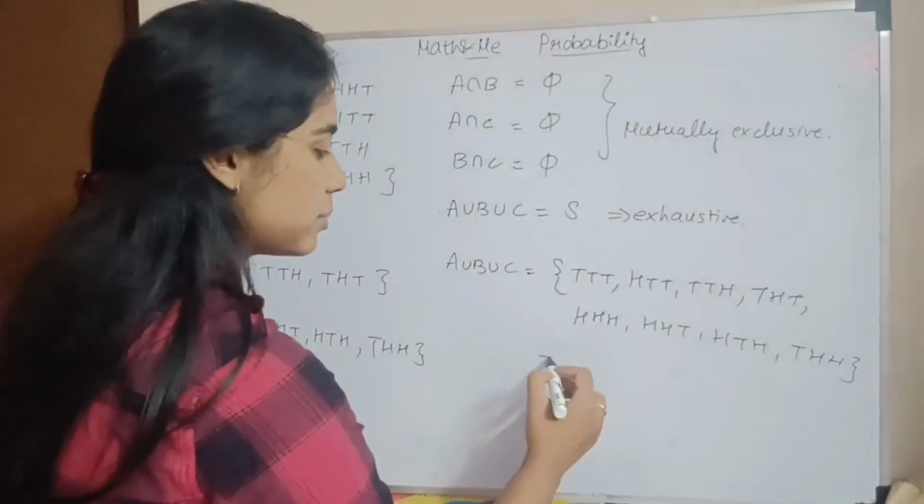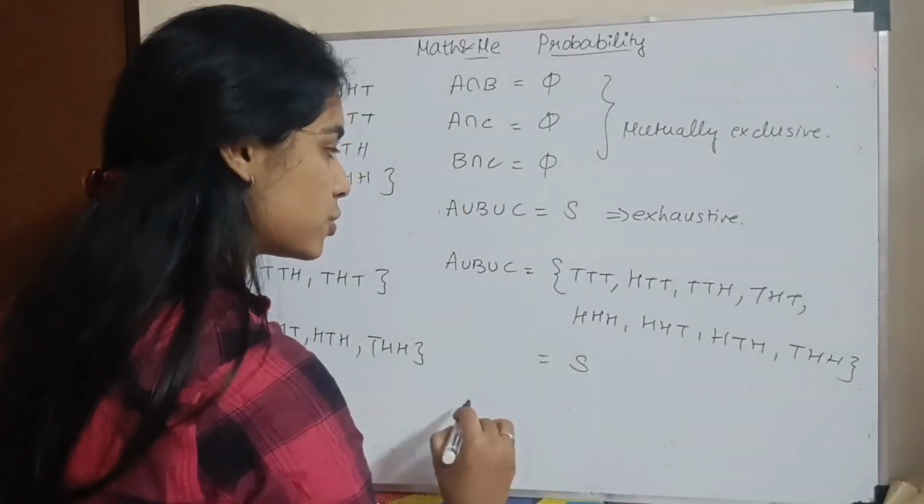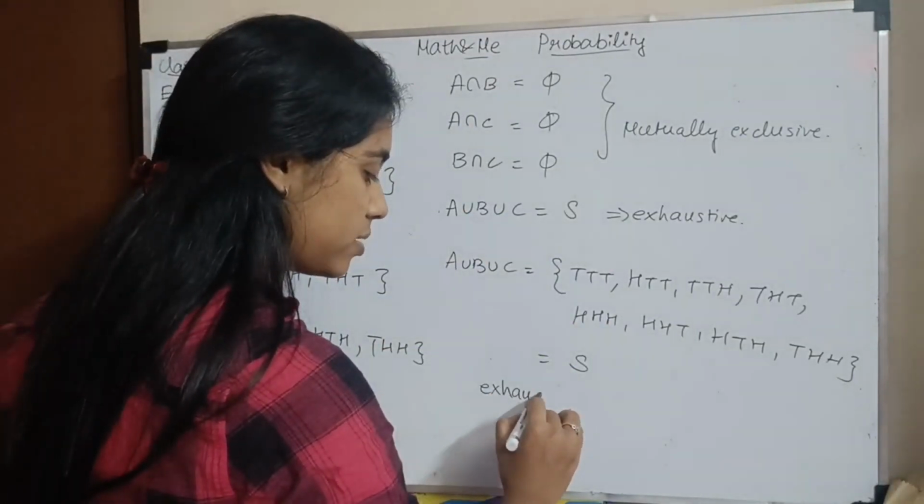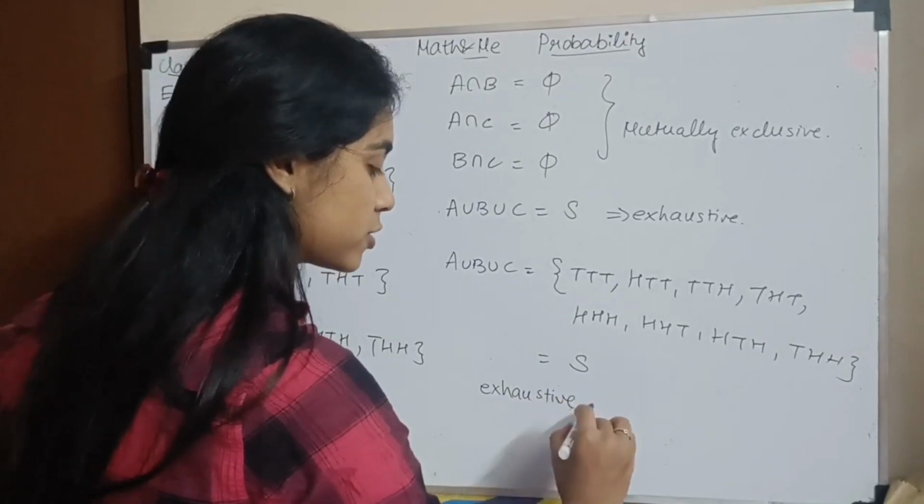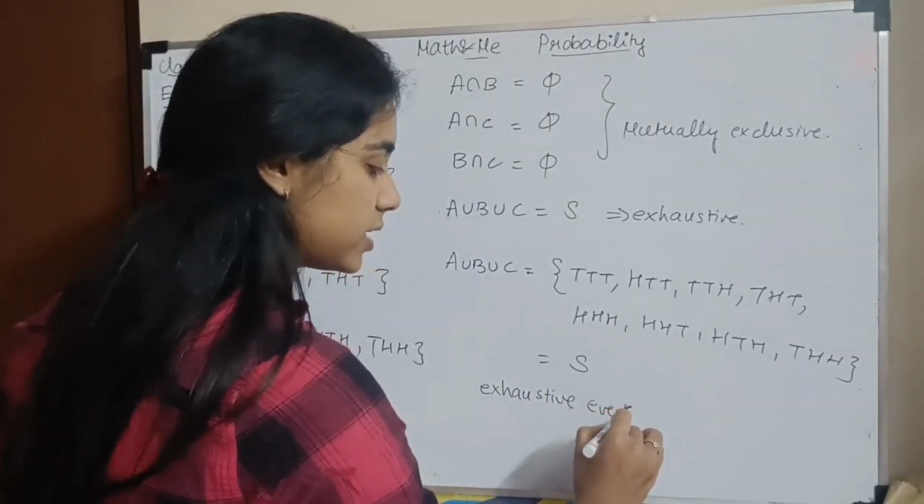So I have 8 elements and they are equal to the sample space, which means they are exhaustive. So they are mutually exclusive and exhaustive events. Okay?